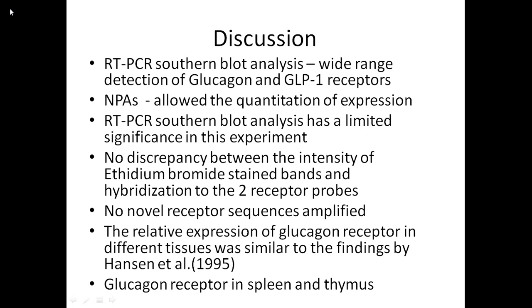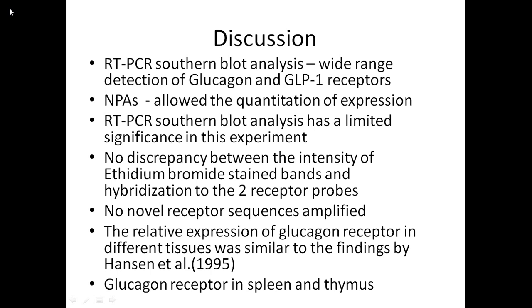Discussion. The very sensitive RT-PCR allowed the detection of glucagon and GLP-1 receptor expression in a very wide range of rat tissue. The nuclease protection assay allowed the quantitation of expression and therefore more accurately reflects the level of expression.